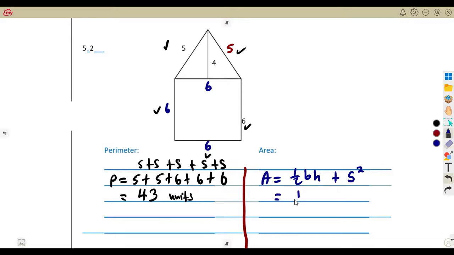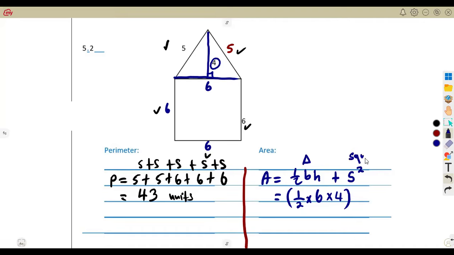So you're going to have half of the base of the triangle. We are going to take it as a 6 since this is a square. So you're going to take this one as a 6. This is your base. So it's half of 6 times the perpendicular height, which is our 4. So that is the area of a triangle.